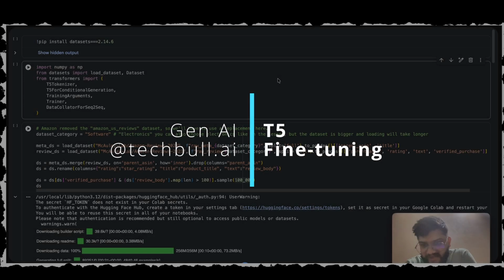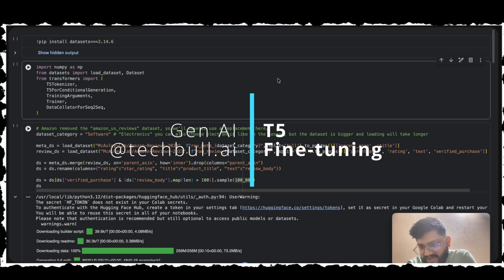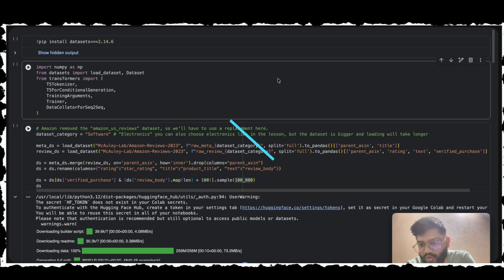Have you ever read an Amazon review and thought, why should I go through reading all the reviews and make the conclusion about the product? What if there was someone who will go through all the reviews and give you a final conclusion? Well, today we are going to make that literally true.